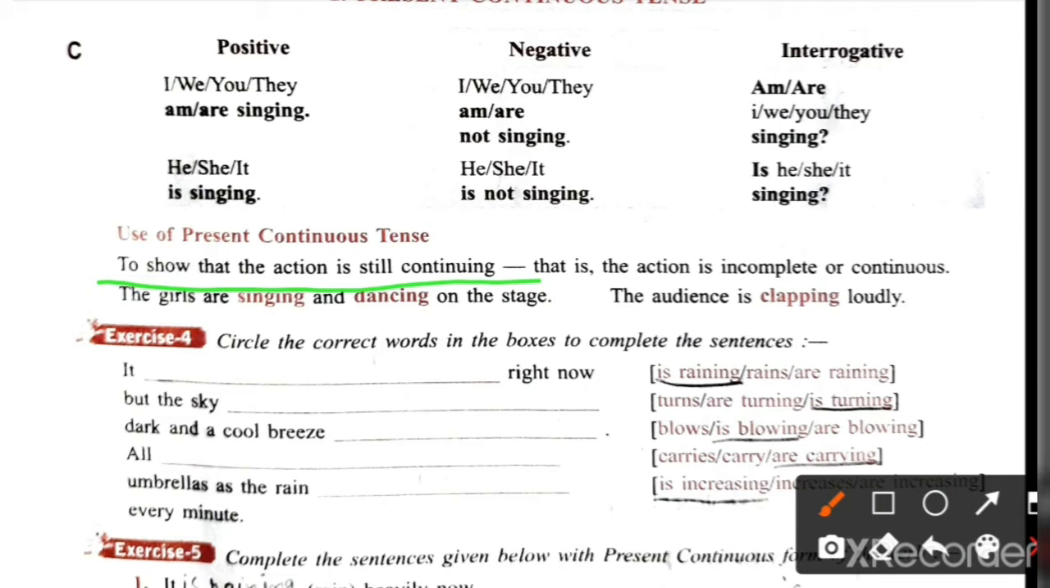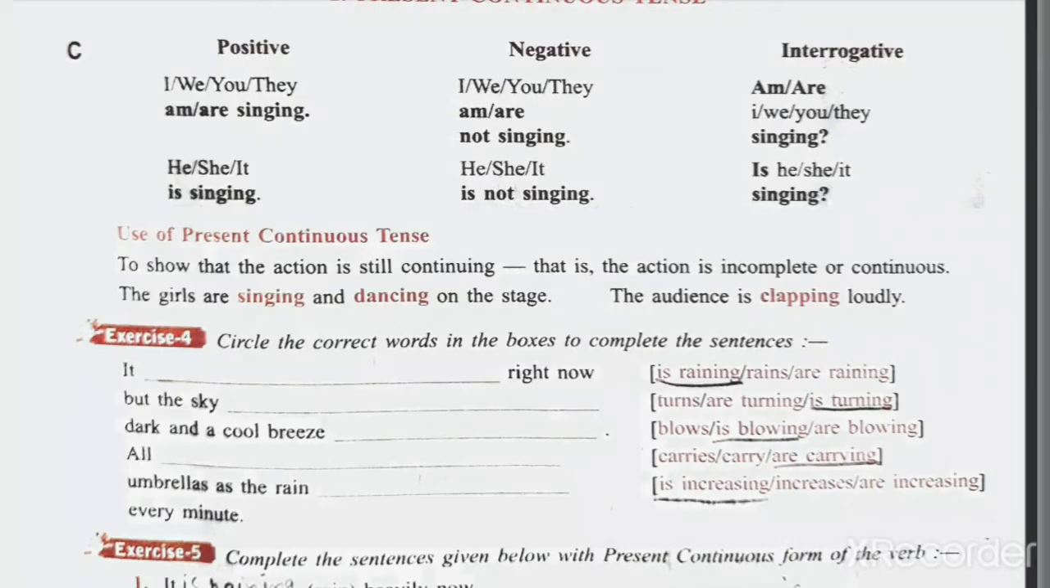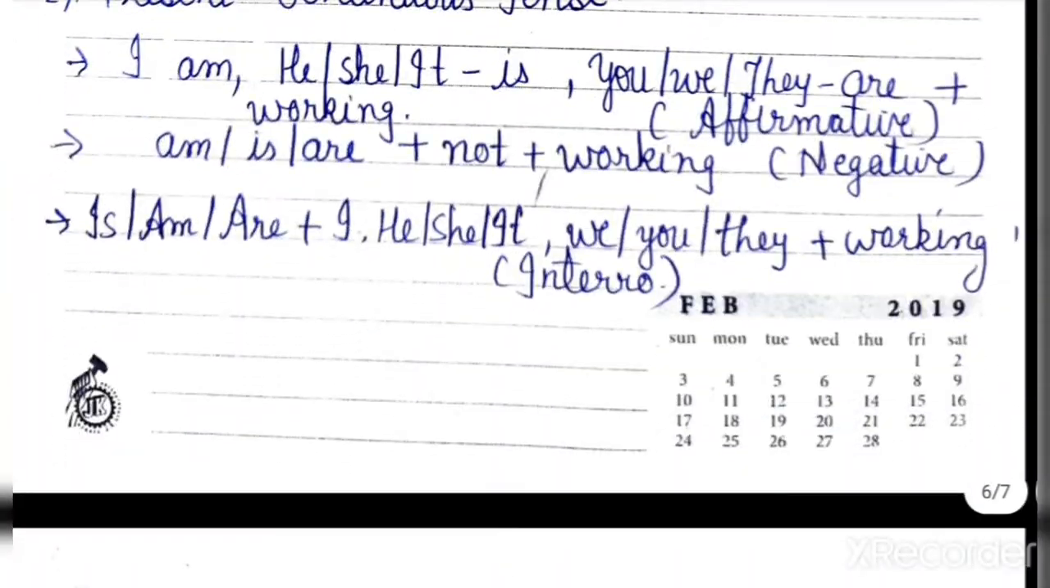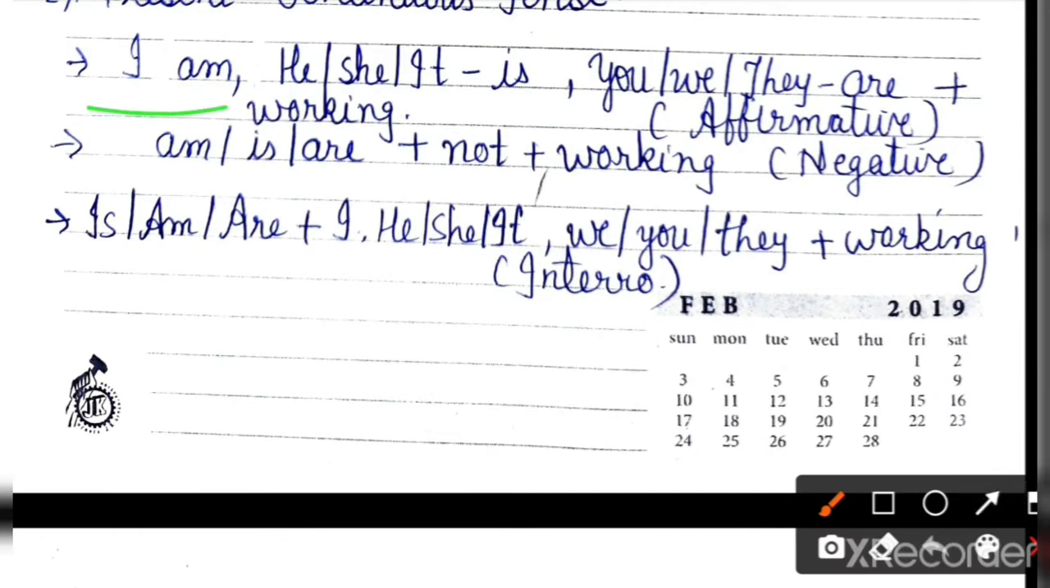It is very easy, present continuous tense. The only thing you will remember is: am, are plus verb plus ing. Clear? See the verb forms for present continuous tense. I am; he, she, it is; and you, we, they are, plus verb plus ing. It means they are working, he is working, and I am working.